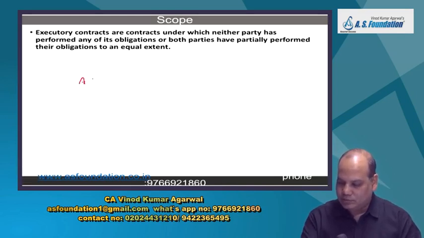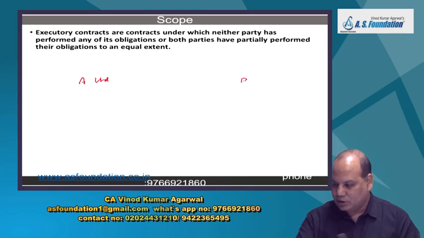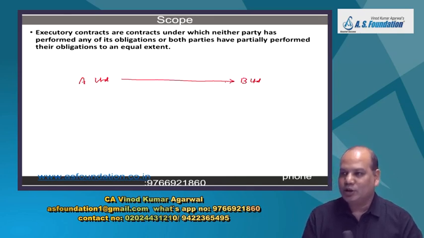A Limited, B Limited. A Limited has placed an order with B Limited to deliver goods. A has neither made payment, B has neither delivered the goods. Can I say it is an executory contract? Yes. None of the parties have performed any part of their obligation.